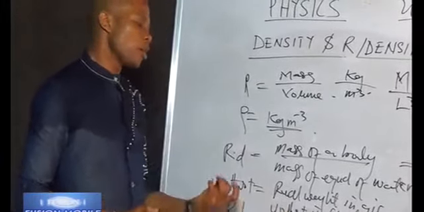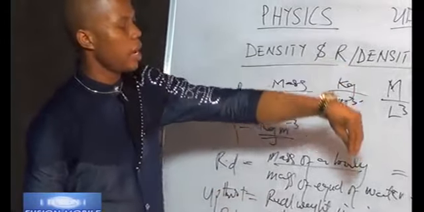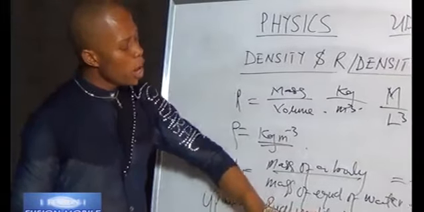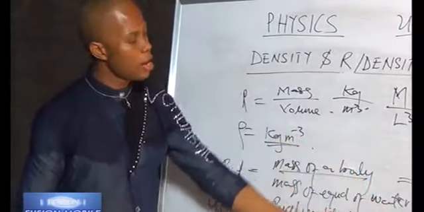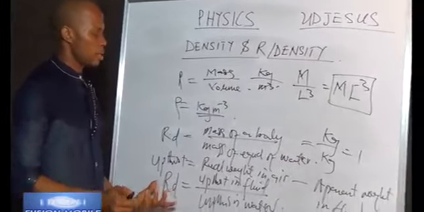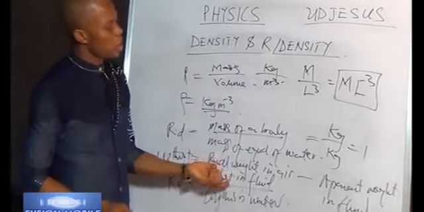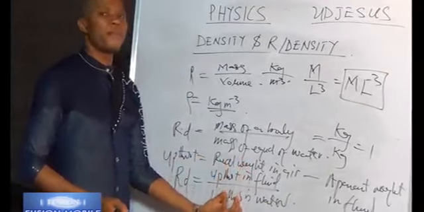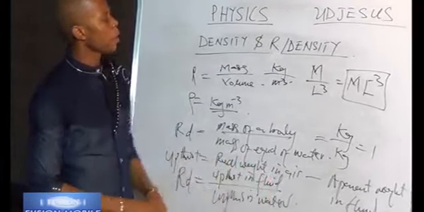A question will come this way: a solid is dropped in kerosene and again dropped in water. Then it weighs so in kerosene and it weighs so in water. Calculate the relative density. Simply check the upthrust you have in kerosene and the upthrust you have in water, use this formula, and your answer will come out.